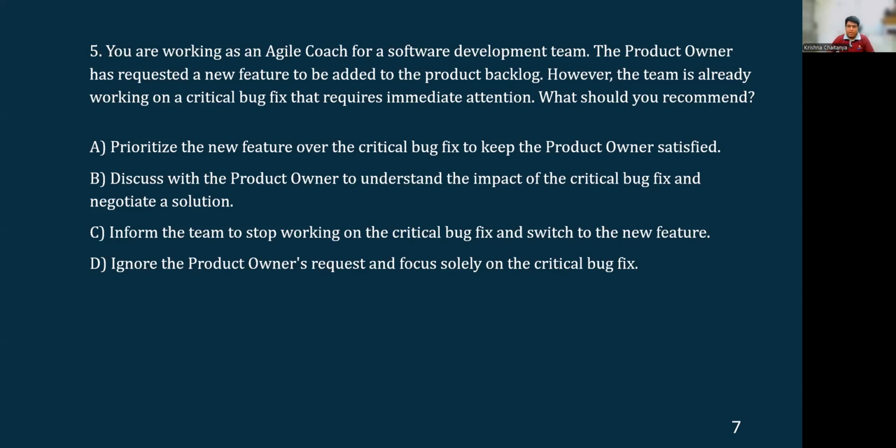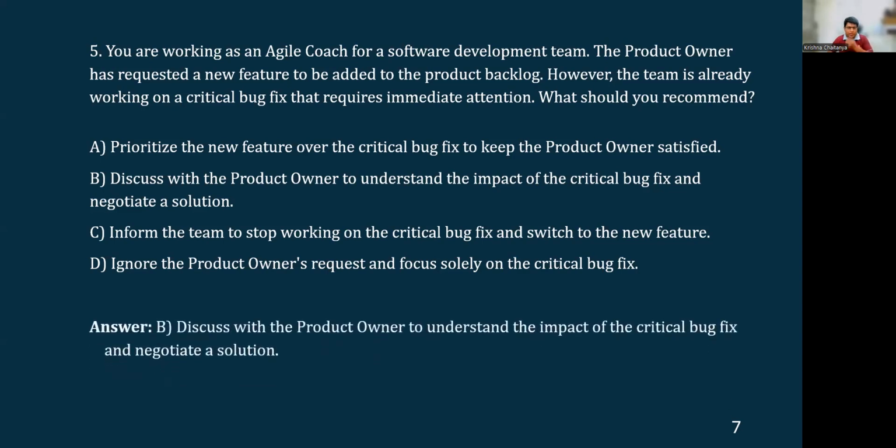Then we are ignoring the value that the new product feature suggested by the product owner would deliver to the customer. So again, this is also going along the lines of the rest of the options like A and C, which means this is also an incorrect approach. So of all the options, option B is the right one. Having a discussion with the product owner, working collaboratively with the product owner and agreeing towards a solution is the right approach.